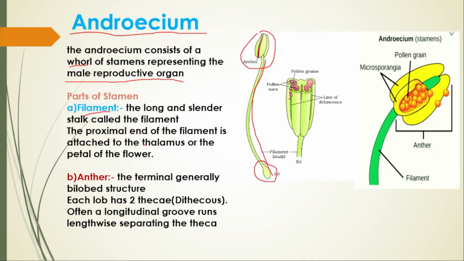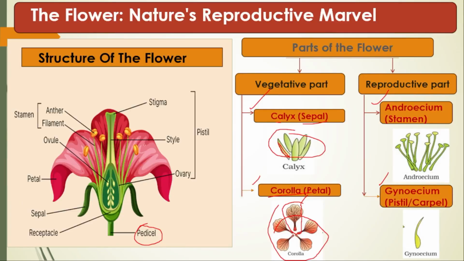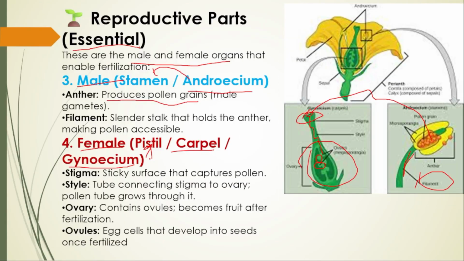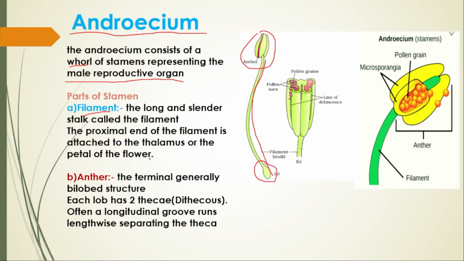If I show you here, it is attached to the thalamus or else it may be attached to what? Petals. Again there are many types, we will discuss that also. The proximal end of the filament may attach to the thalamus or else to the petal of the flower.